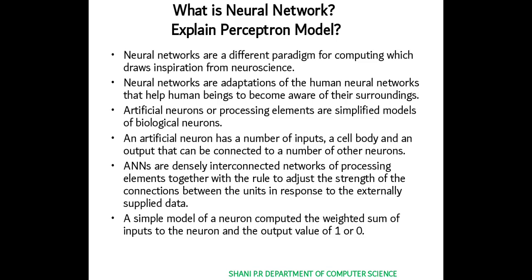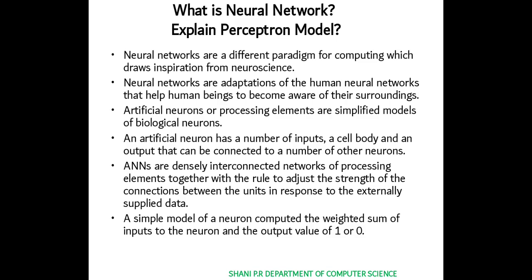So an artificial neural network has many inputs. We can input any number of values, and a cell body where the processing takes place. It's the neuron step. Then we will get the output. ANNs are densely interconnected networks of processing elements together with a rule to adjust the strength of the connections between the units in response to externally supplied data.